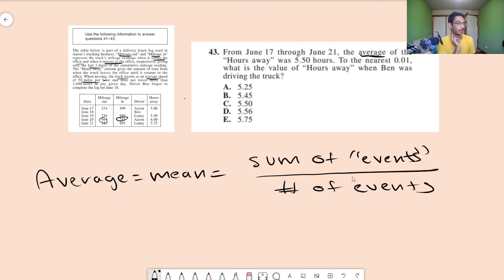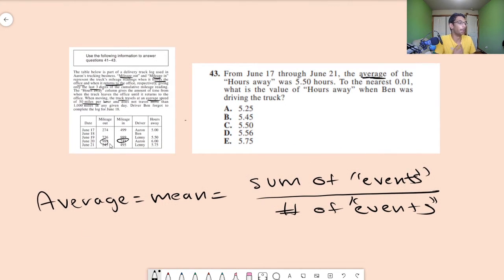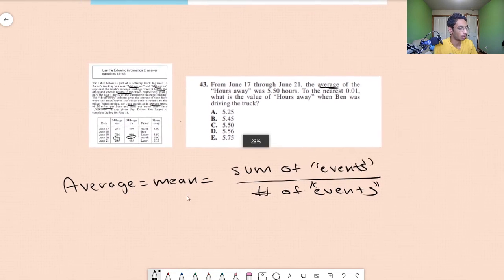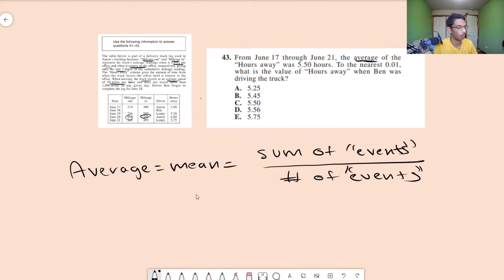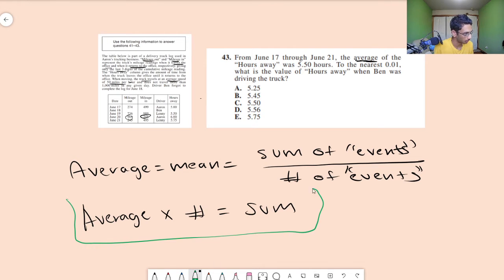The events could be anything. It could be the sum of people, or the sum of ages, the sum of weights. It could be a multitude of things. But what's cool is you can actually rearrange these. What am I trying to say? You can rearrange this equation around. So basically, you can take the average and multiply by the number of events, and you get the sum. And this is a very important equation, actually, because we can use this equation to help us in this question and many other questions on the ACT.